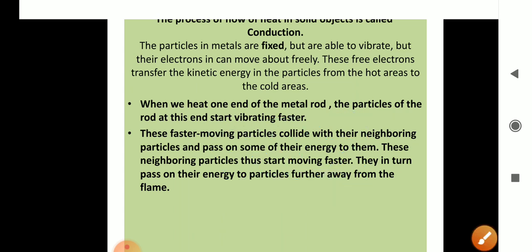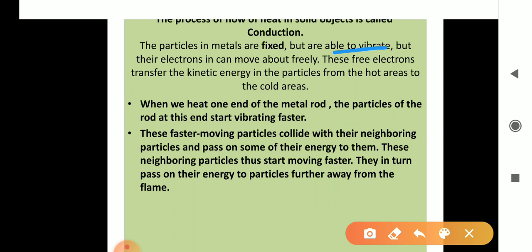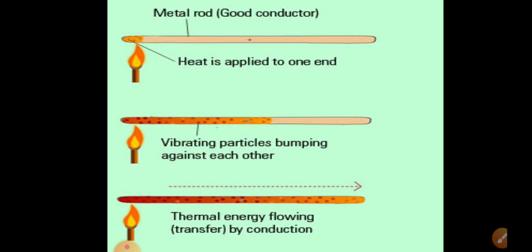They are not free to move here and there, but they can vibrate. Now see, the particles of the metal are fixed, but they are able to vibrate. But the electrons are present in every matter, okay? The electrons which are present in them can move freely. These free electrons transfer the kinetic energy in the particles from the hot area to the cold area.